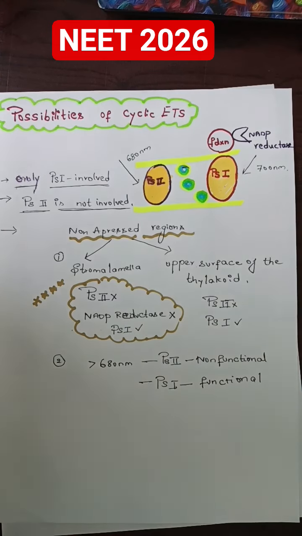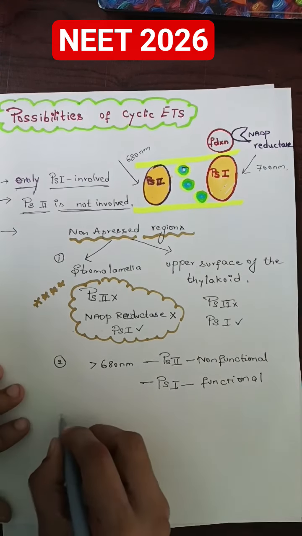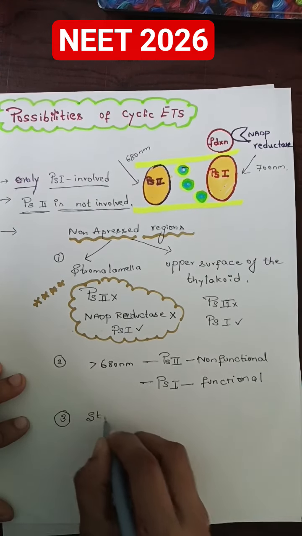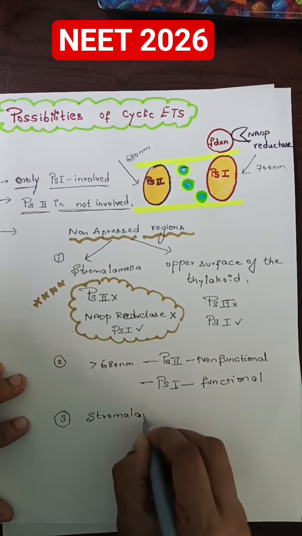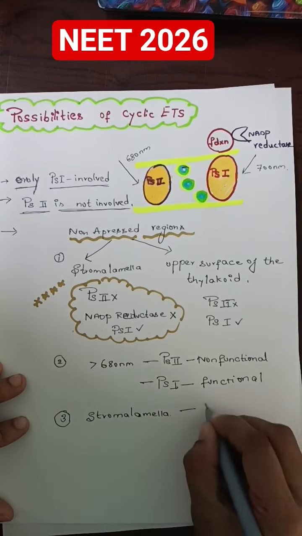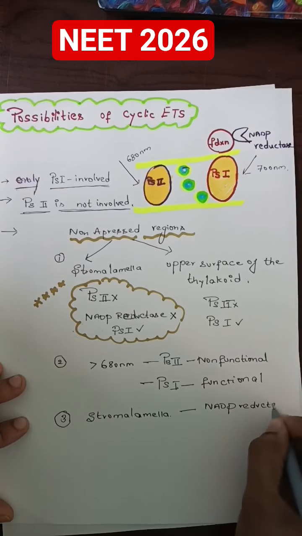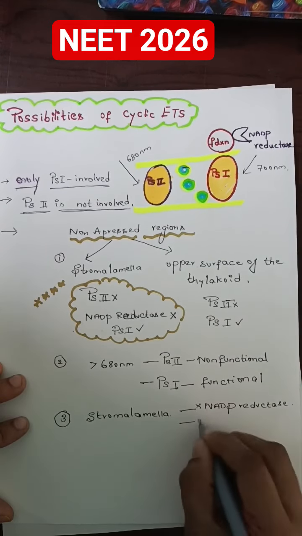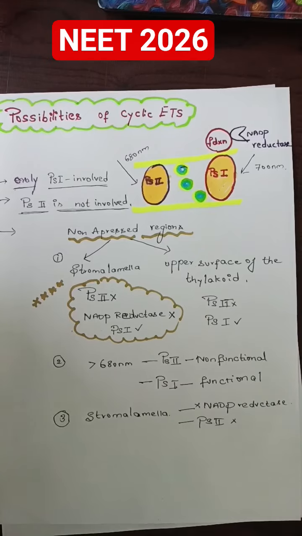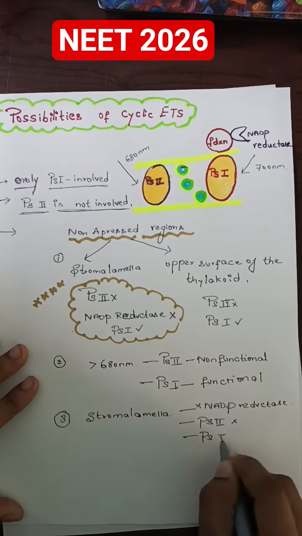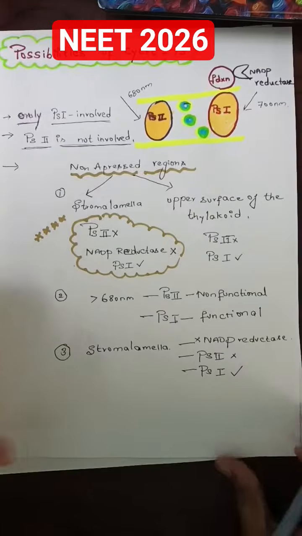Another third point here: if you're talking about the stroma lamella, which is a membranous structure that connects between the two grana, it is lacking not only the photosystem 2, so please don't ignore this question. NADP reductase is also lacking along with the photosystem 2. So both photosystem 2 and NADP reductase are lacking. Hence, this is another possibility of taking the cyclic ETS.